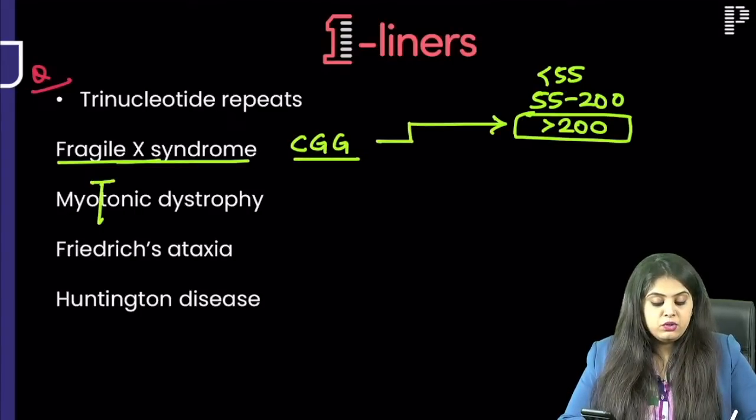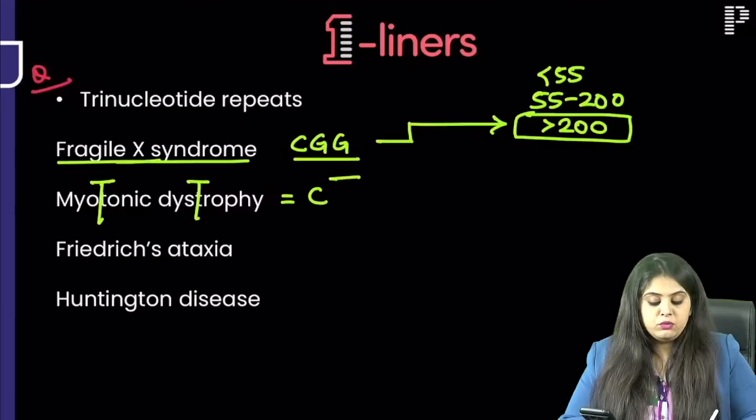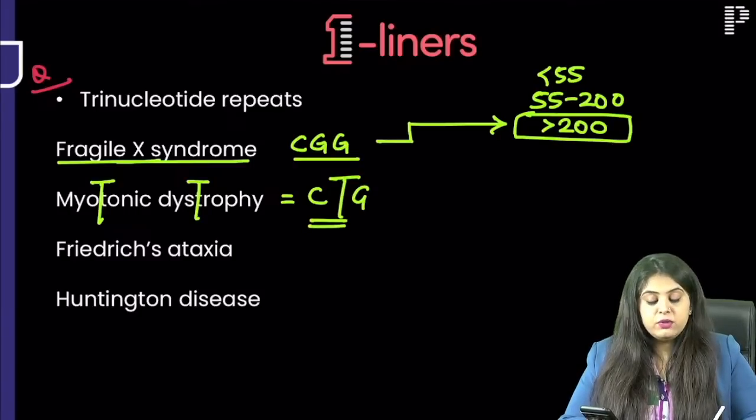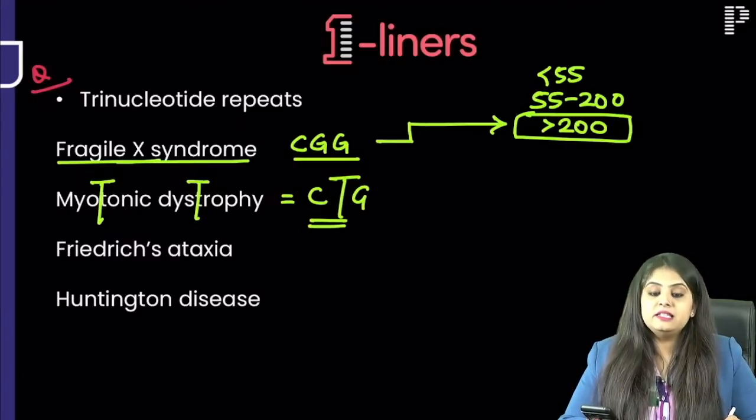What about myotonic dystrophy? It is going to be CTG repeats. One more thing, CTG will remind you in ophthalmology what cataract is seen in these patients.